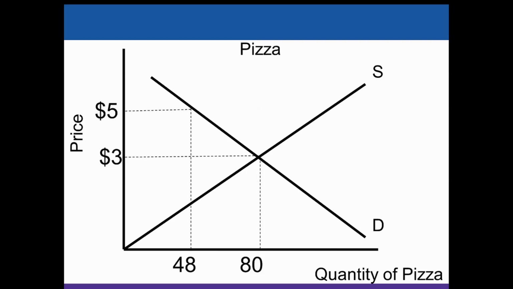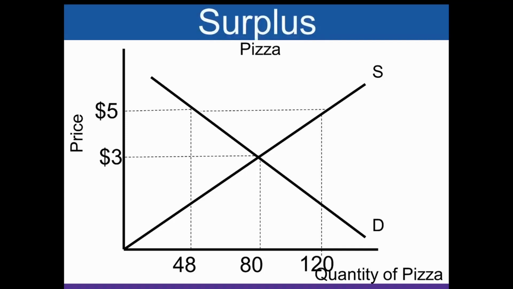So we're going from 10 pies to 6 pies. But the producers are very excited by this. So the club selling the pizza thinks this is a great idea. So they're going to bring 120 pies to after school to sell. That's 15 pies. Okay, so they think this is a wonderful idea. So they're going to do that. The problem, though, is we have what's called a surplus. Okay, so we have a surplus.